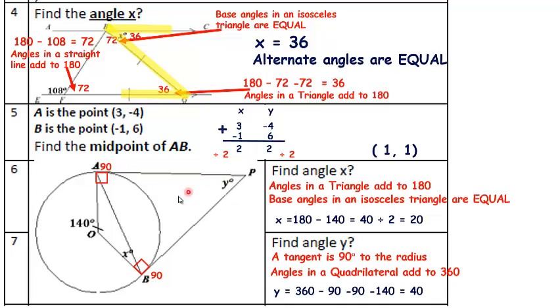Alternatively, I could say that these two angles, the angle at the peak, at the point here, and the angle here at the center, these two angles add up to 180. So if this is 140, 180 take away 140 is 40. So that makes y 40. That's another way of doing it. Make sure you understand them both, and you make sure you're comfortable with a method to use.